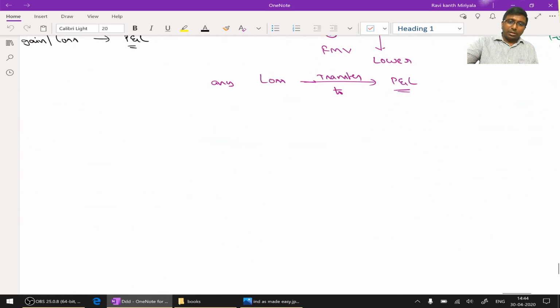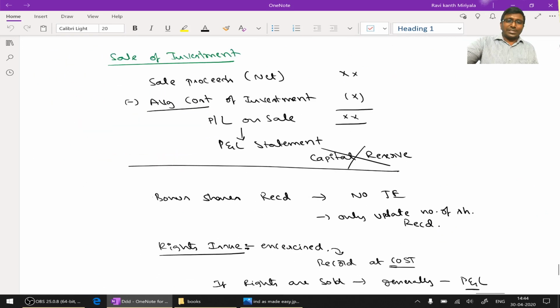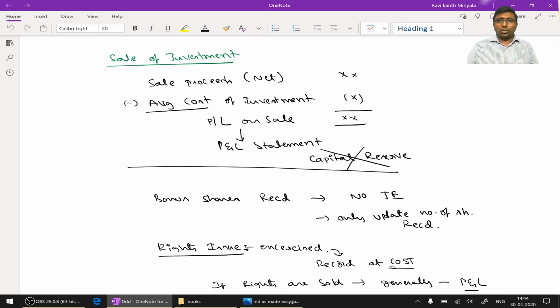Okay, right. And if I sell the investment, there are some more small topics. If you sell the investment, you have to determine profit or loss on sale. Whatever the profit or loss, that should always be transferred to P&L statement. It should not go to any capital reserve or any other reserve. It is not as per the standard.